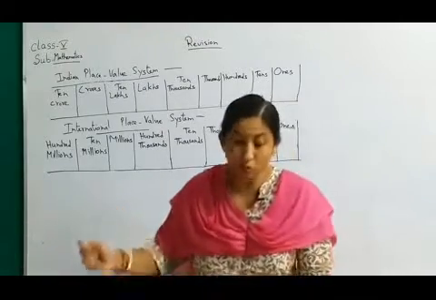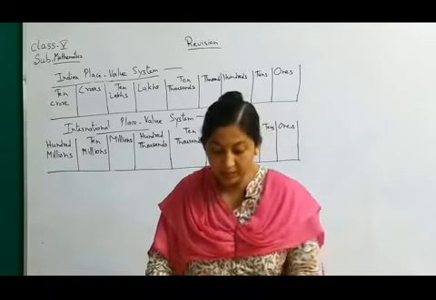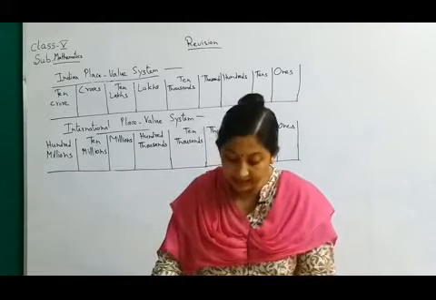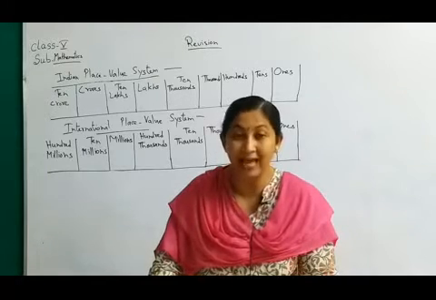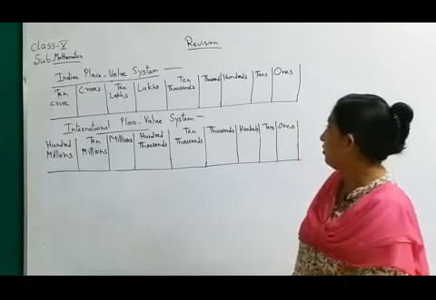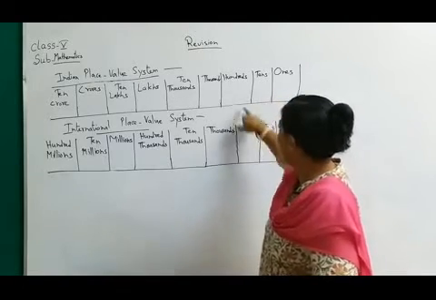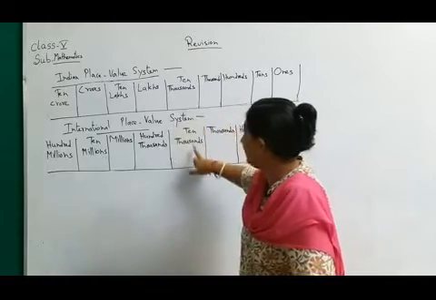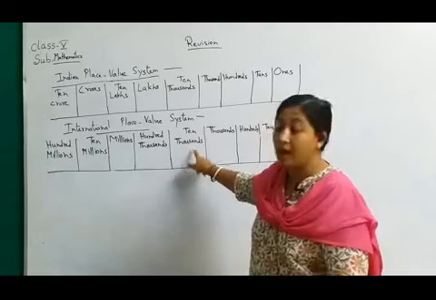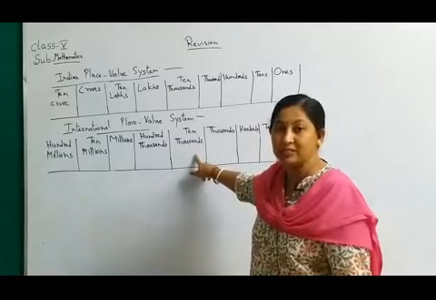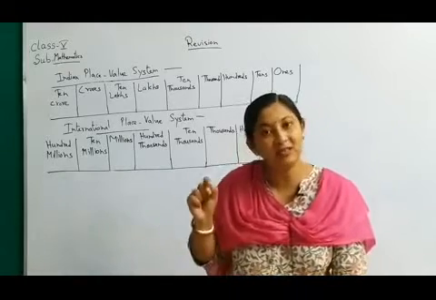Now come to question number 1 of question bank 2. The Indian and the international system of numeration follow the same pattern up to the dash place. Now see, up to which place they are following the same pattern. Ones, tens, 100, 1000, 10,000. After that here it is 100,000. That means only up to 10,000 it is following the same pattern. So in the blank you will write 10,000.